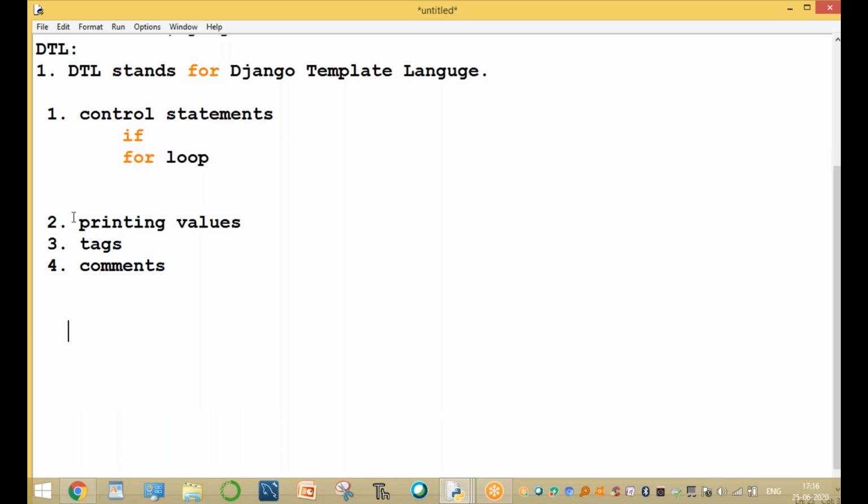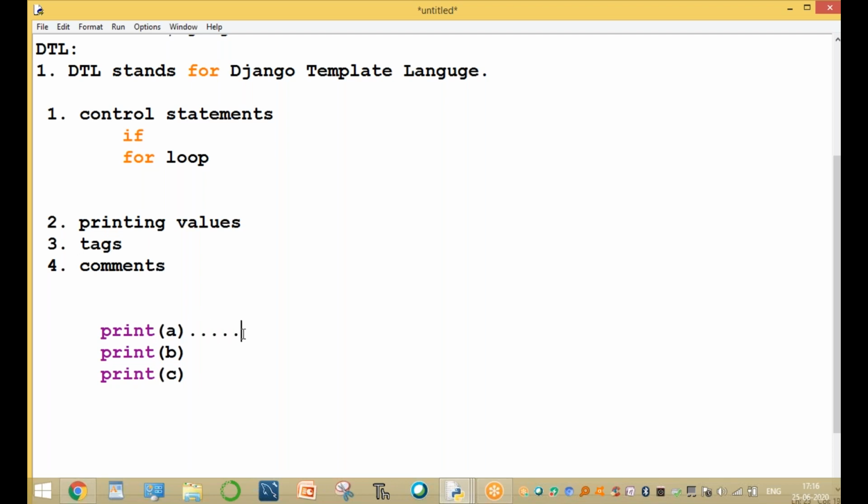But here, how do we print the value? In Python, we use print of A, print of B, print of C. That means print the value of A, print the value of B, print the value of C. Is that clear? That's how we print in Python.